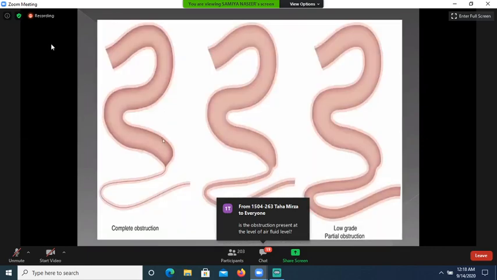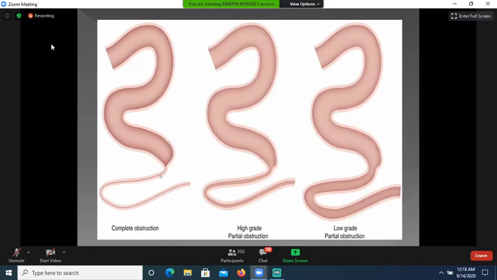Okay. Now coming to the types of small bowel obstruction, there are three types. The first one is the complete obstruction. Then the other two are the partial obstruction, high grade partial obstruction or low grade partial obstruction. In complete obstruction, no bowel loops are seen beyond the point of transition. This is the point of transition, and no bowel loop will be visualized after the point of transition.